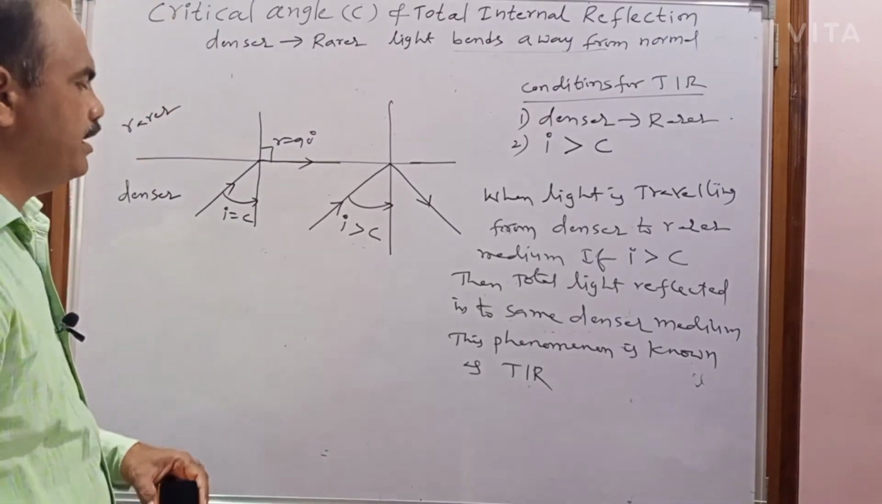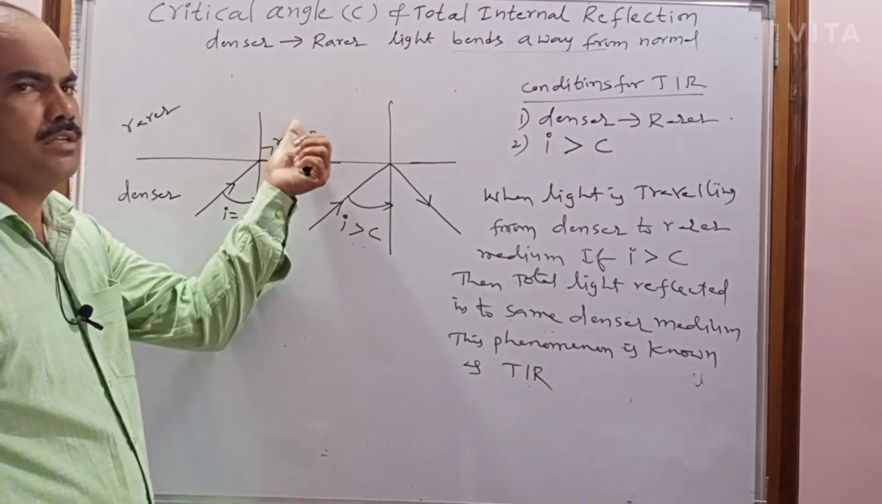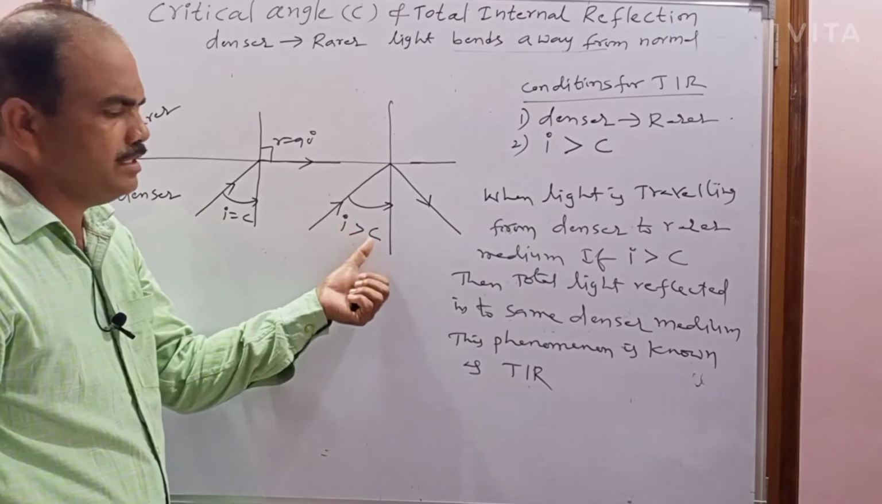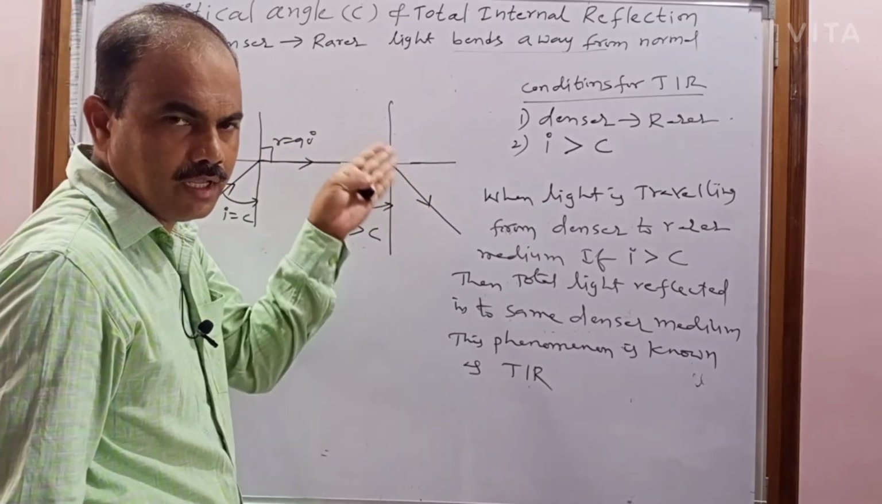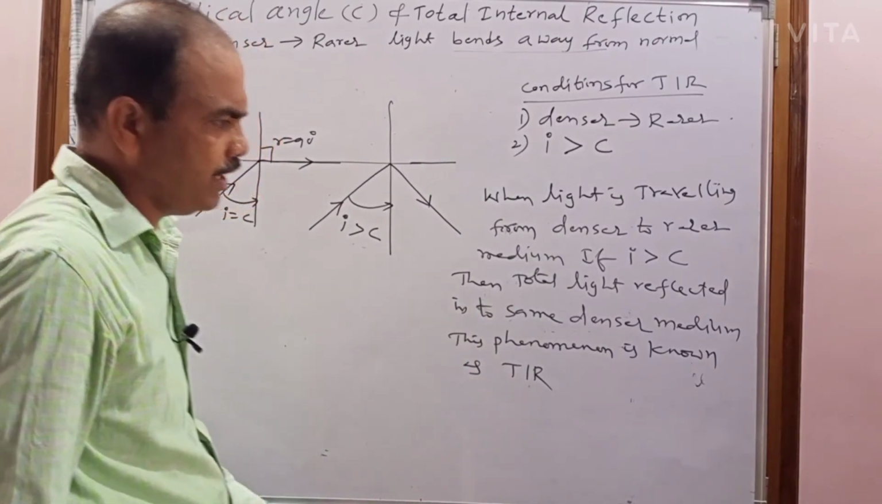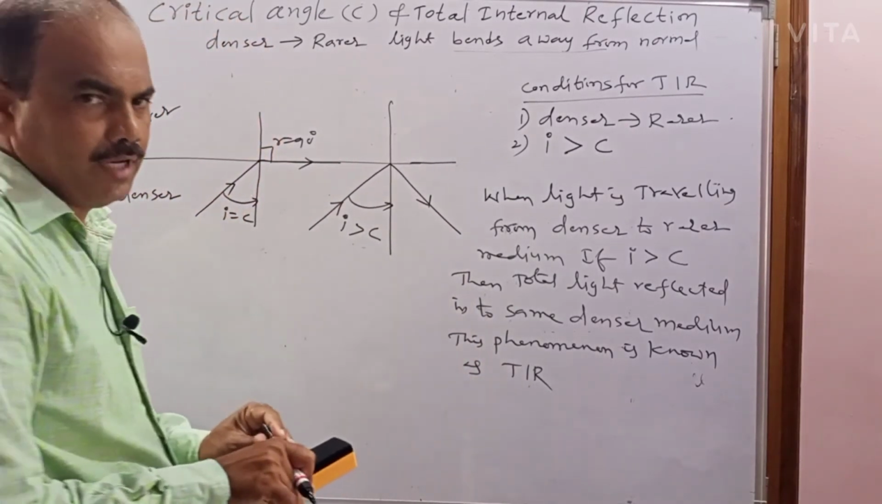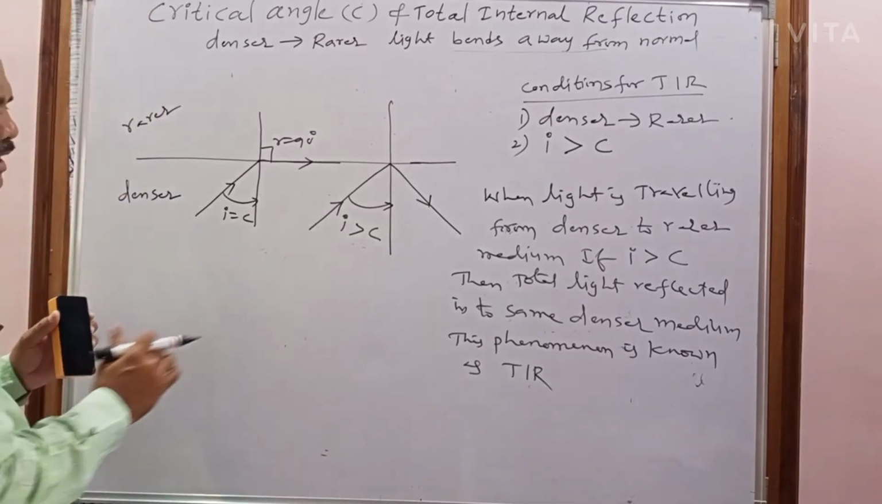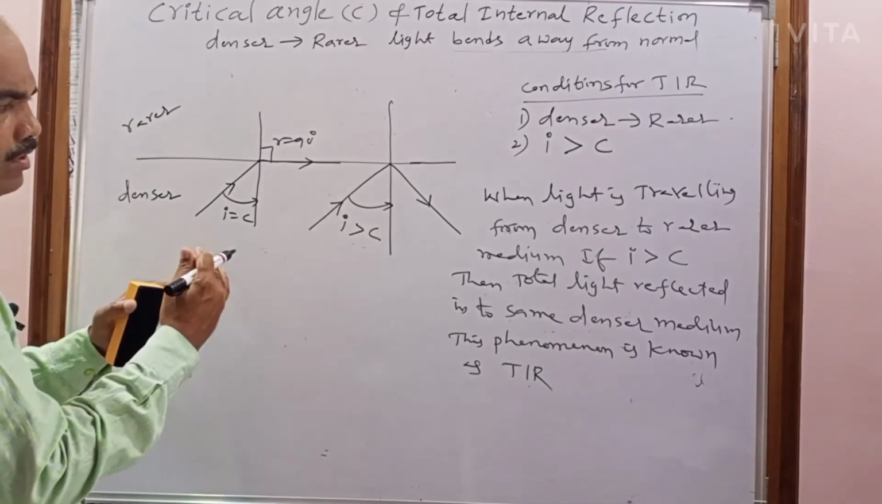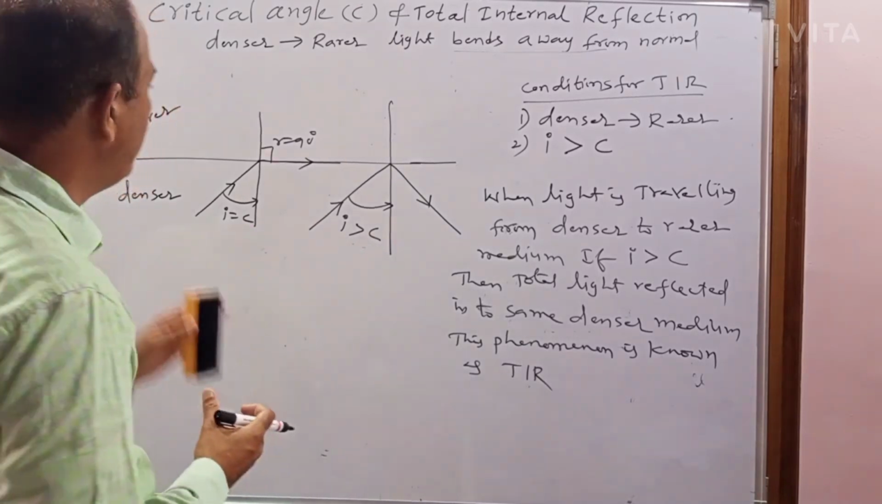So what is total internal reflection? When the light is traveling from denser to rarer, if the angle of incidence is greater than the critical angle, then the total light will be reflected into the same denser medium. That phenomenon is known as total internal reflection. Next I am going to explain: if i is less than C, i equal to C, i greater than C, what happens?